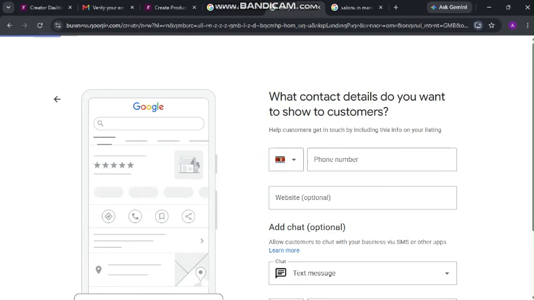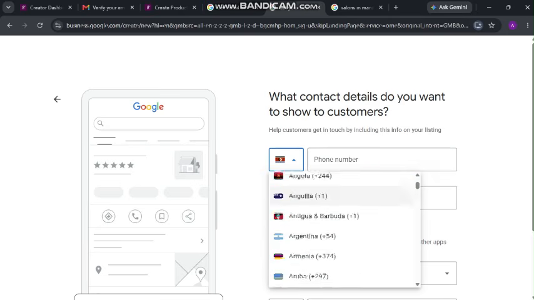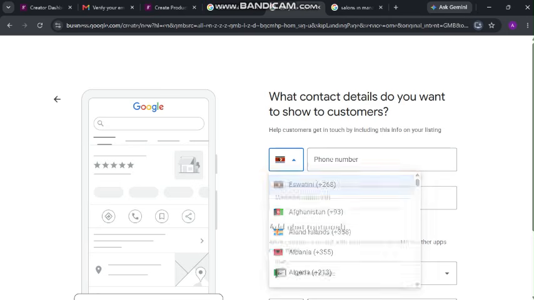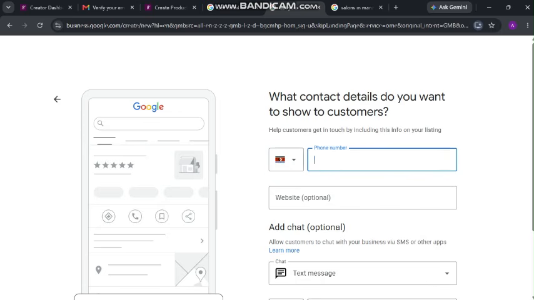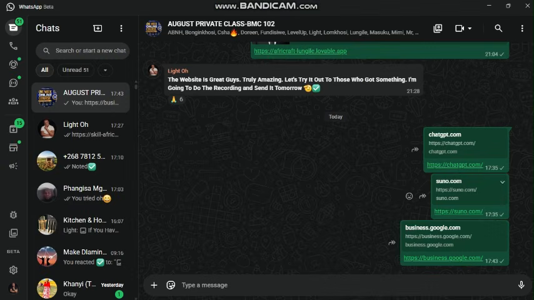Then what contact details do you want to show your customers? The number is for Eswatini, so Eswatini is okay. The cell phone number is 76, then 79759865. For the website, we found a website I built somewhere here.